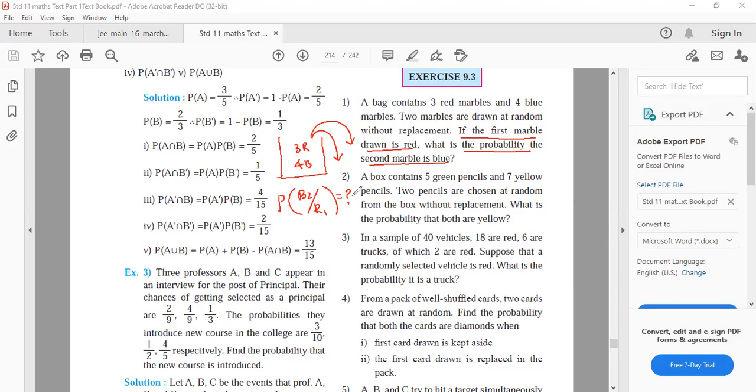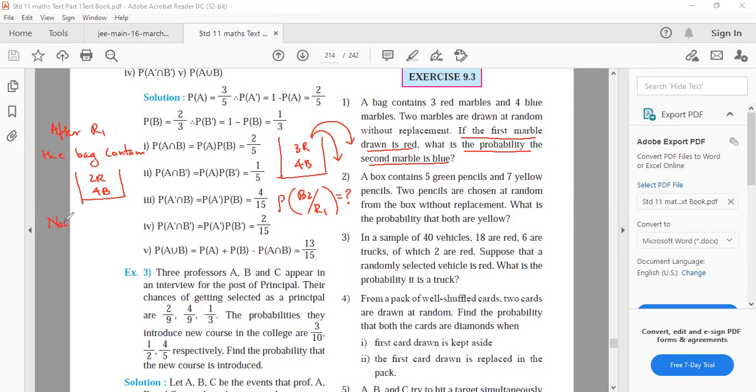So now after you have written this, you write after R1, the bag contains, bag or box, what is that? Bag. Make a diagram for that. It will have 2 red and 4 blue.